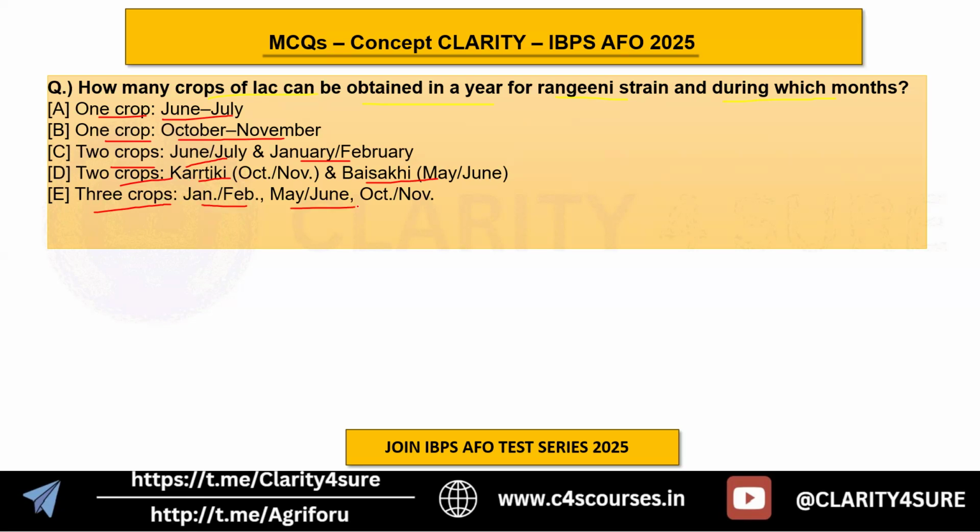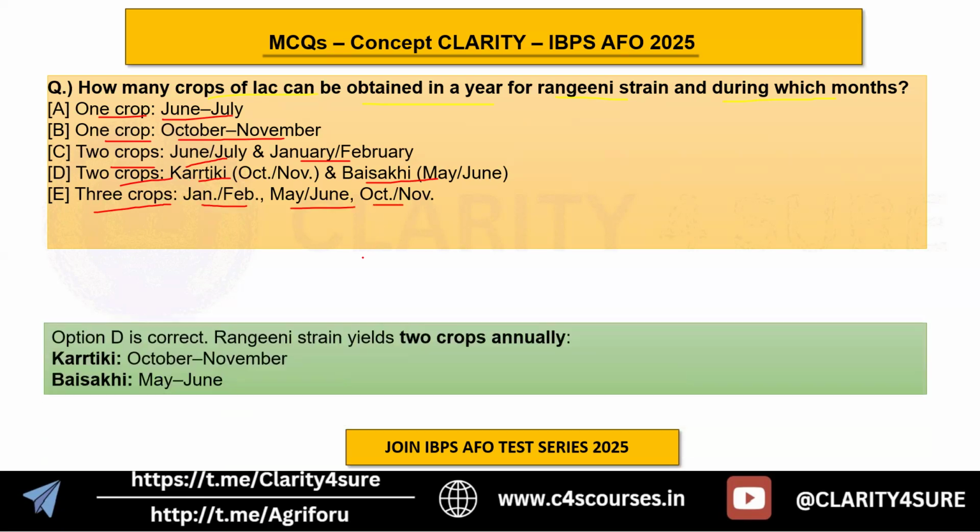The correct answer here is option D, two crops, taken during the Kartiki and Baisakhi months.